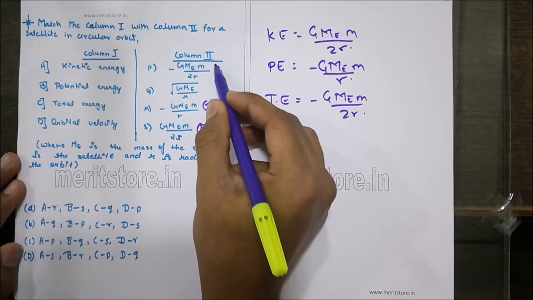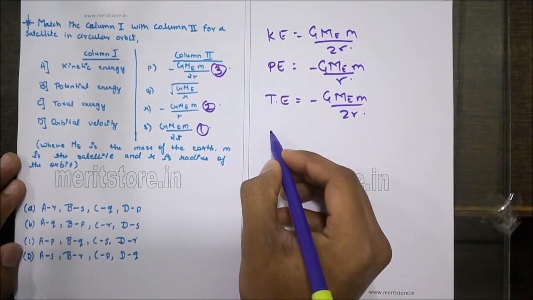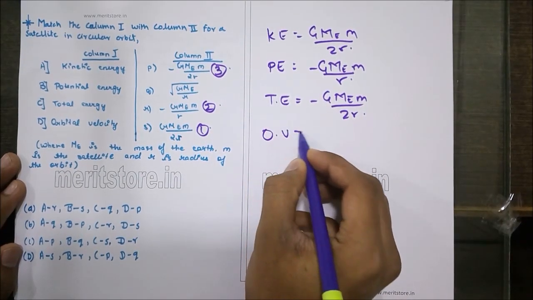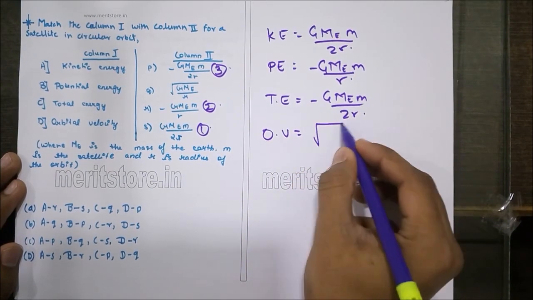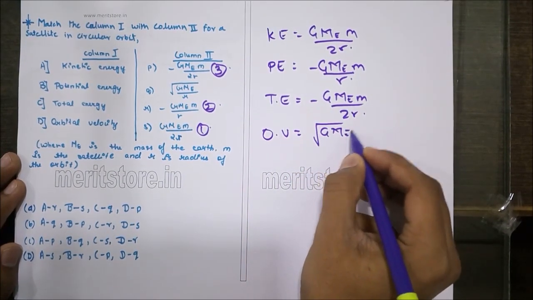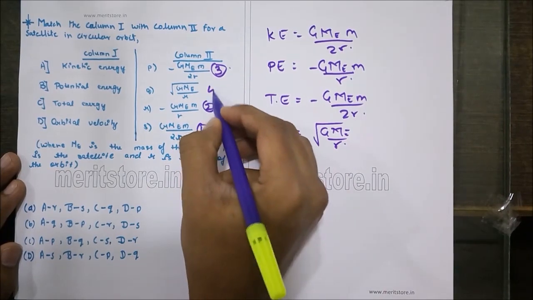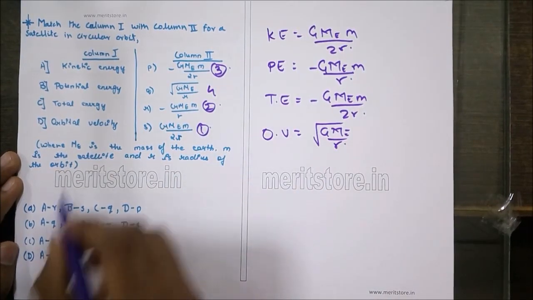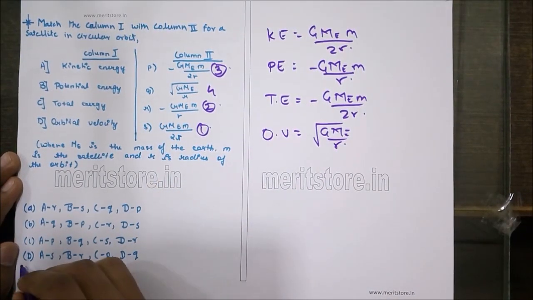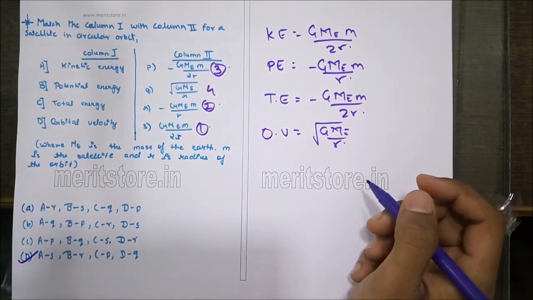And the orbital velocity is given by root of GMe upon r, that is Q. So A, S; B, R; C, P; and D, Q. Hence option number D is the correct answer.